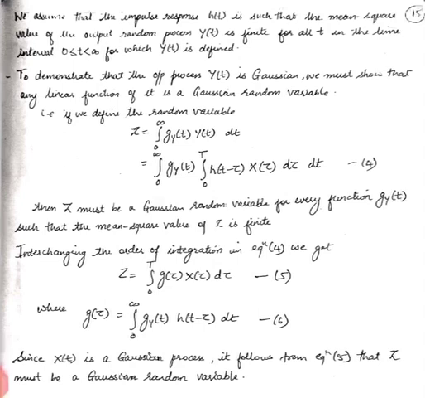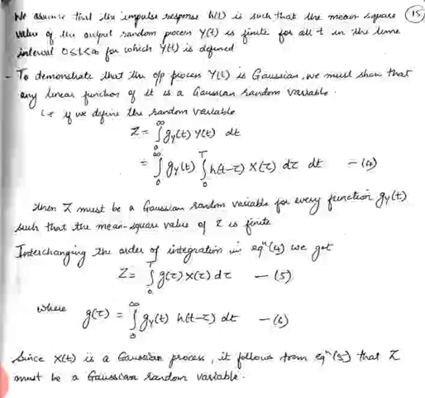Now, to show that y of t is a Gaussian process, we must show that Z is a Gaussian random variable. That is our immediate aim right now. So Z must be a Gaussian random variable for every function g y of t, where g y of t is the weighting function over here, in such a way that the mean square value of Z is finite. So that is what we need to show first.